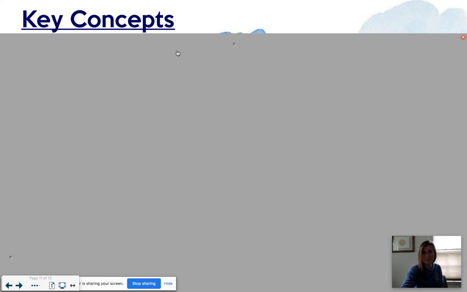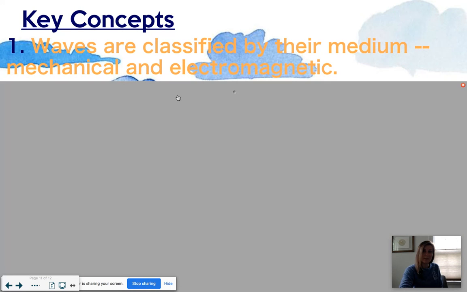Now we'll wrap up with some key concepts. The first key concept: waves are classified by their medium. That means they're either mechanical or electromagnetic. Remember, mechanical waves need a medium, and electromagnetic waves do not need a medium. Please pause the video and write this one down.